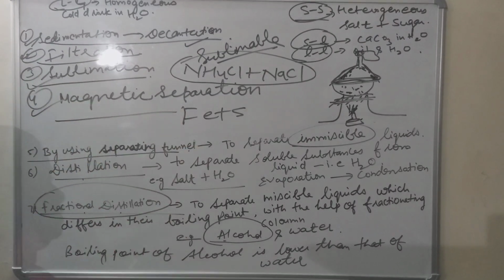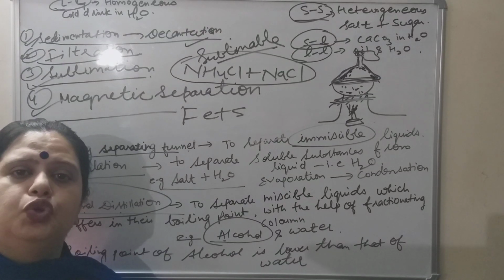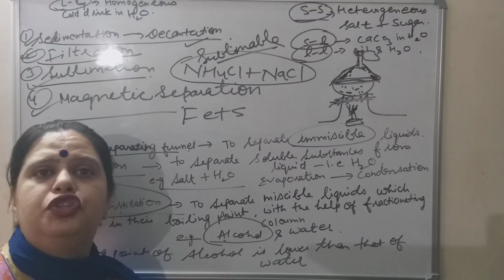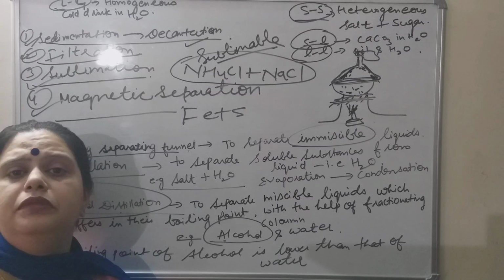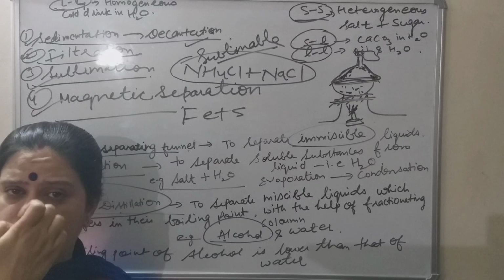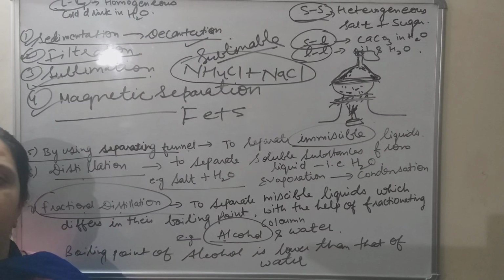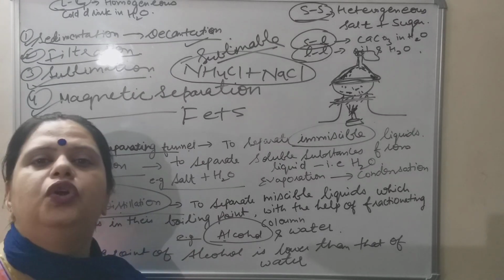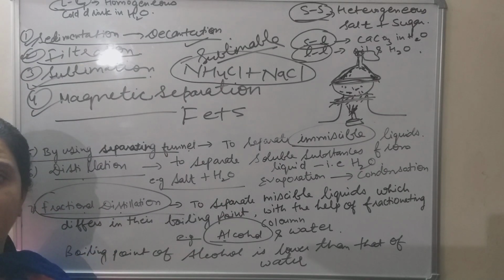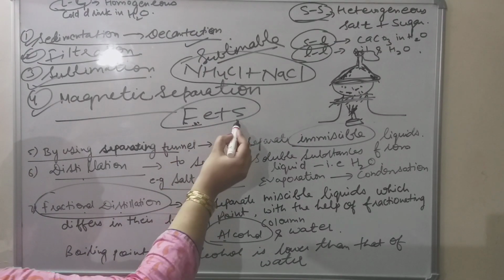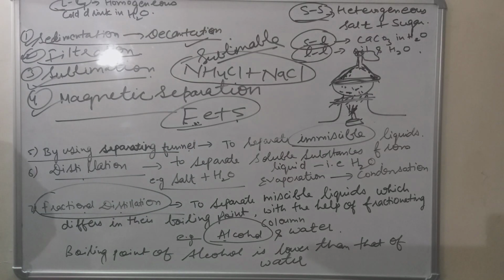Next is magnetic separation. Magnetic separation method is used to separate magnetic substances from non-magnetic substances, such substances which get attracted towards magnet from such substances which do not get attracted towards magnet. It can be done manually if it is to be done on small scale, and it can be done with the help of electricity, that we call electromagnetic separation, if this method is to be done on large scale. Iron, cobalt, nickel, these are the elements which are magnetic in nature. Best example, this Fe plus S: Fe gets attracted towards magnet, S doesn't get attracted towards magnet.